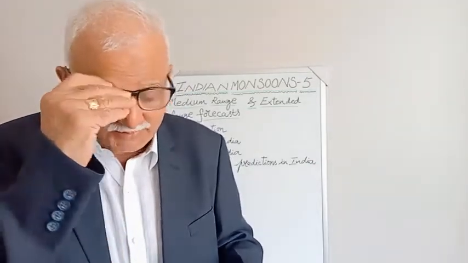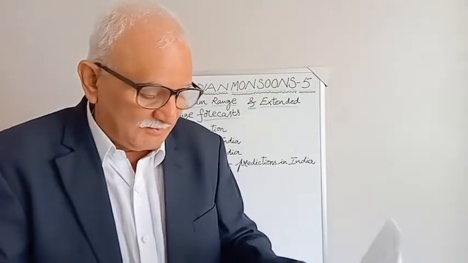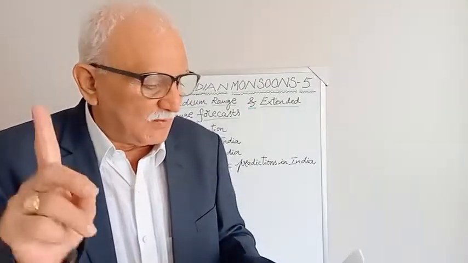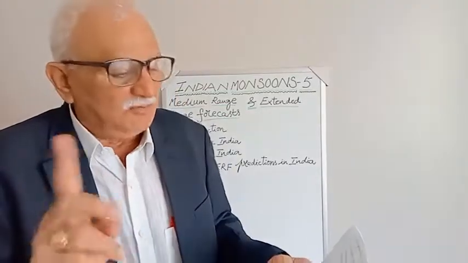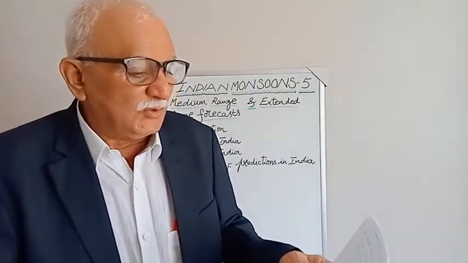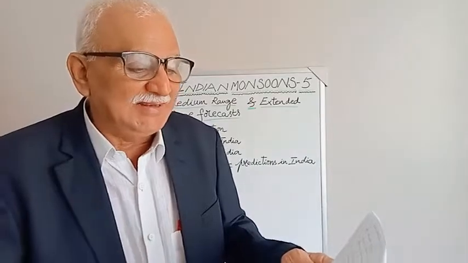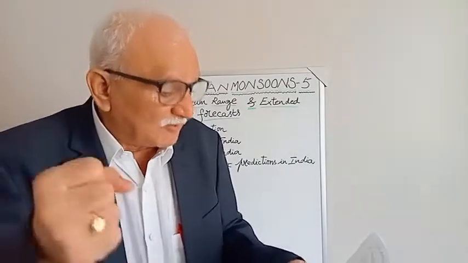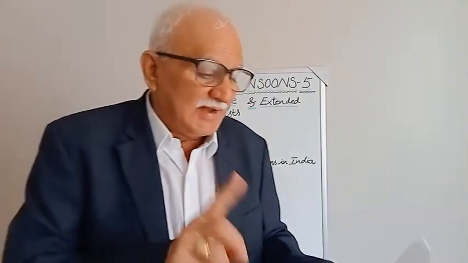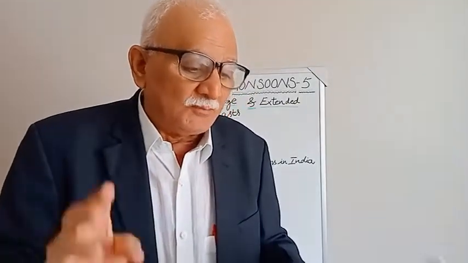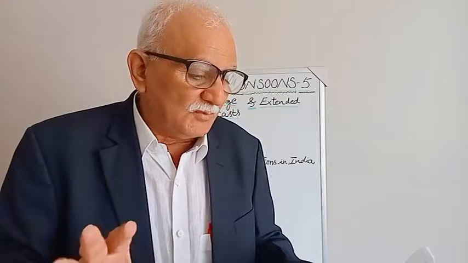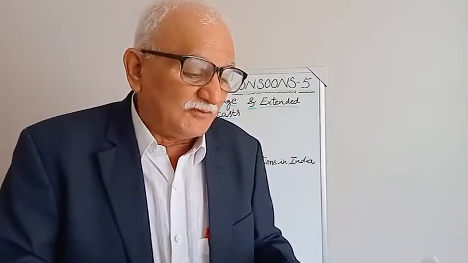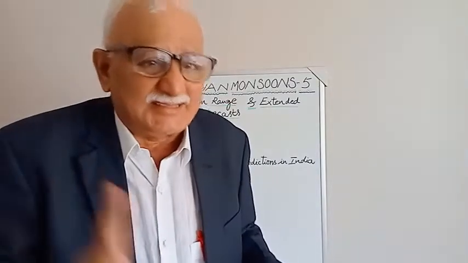In the form of statements, in half a minute I will read and complete this class. Number 1, prediction on the scale of 2 weeks to 1 month, which is known as extended range, is highly needed by farming communities and also for policy planning. In the context of the extended range forecasting system program in India, the predictions of monsoonal rainfall are set for different temporal and spatial scales.